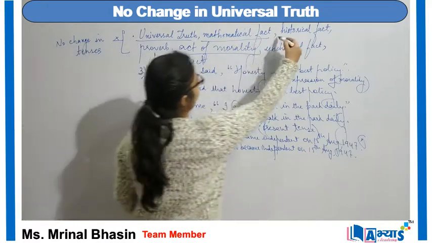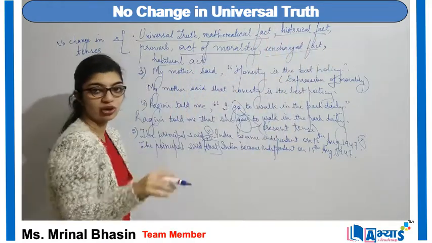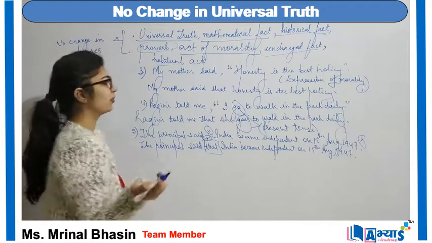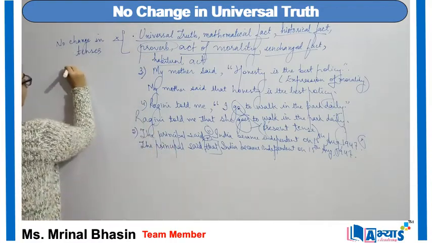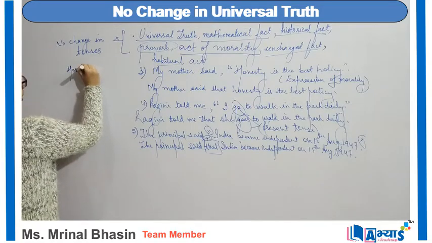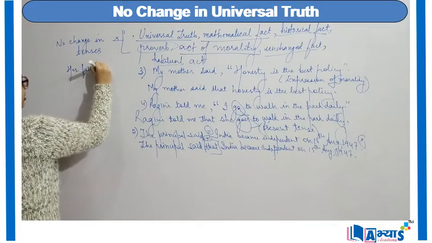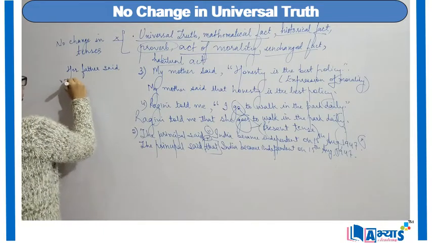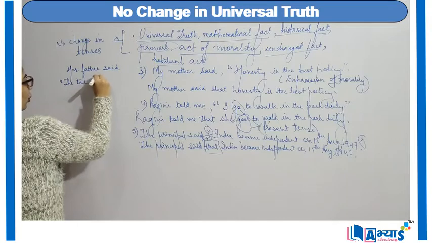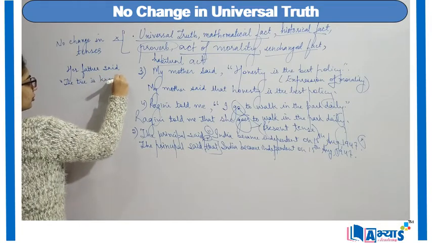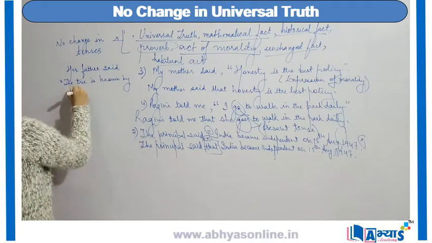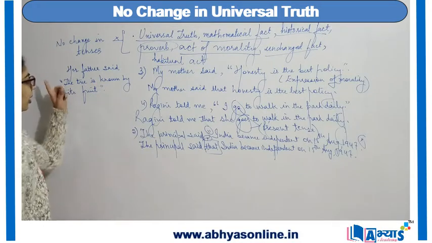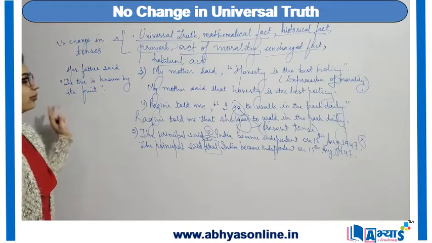Now, historical fact is done, unchanged fact we've already discussed. Left is proverb. For a proverb, we can say, her father said, the tree is known by its fruit.